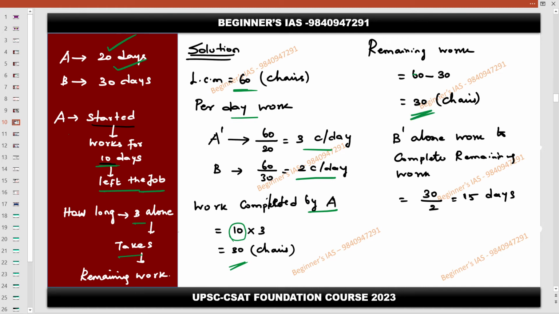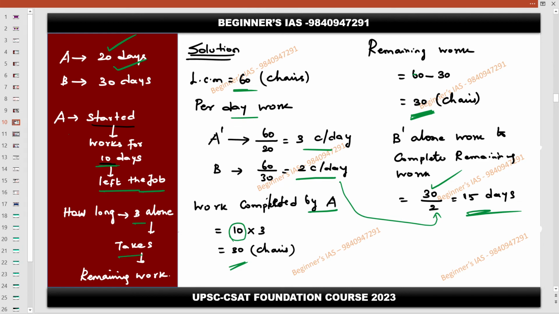After this, B alone works to complete the remaining piece of work, which means 30 chars need to be completed by B alone. So now the total work is 30. Then what is the capacity of B? 2 chars. So 30 by 2 is 15 days required for B alone to complete the remaining work. Understood?